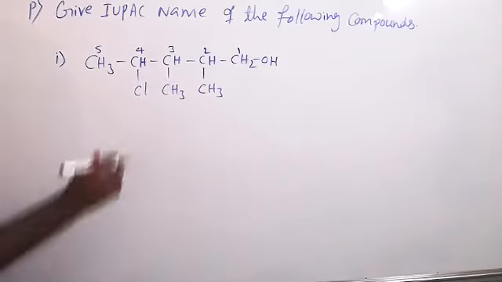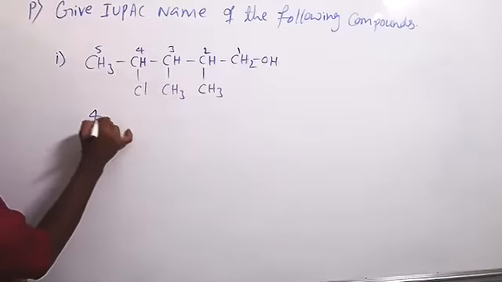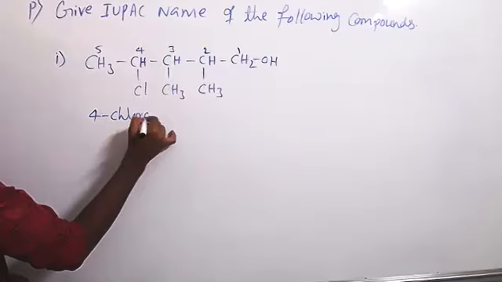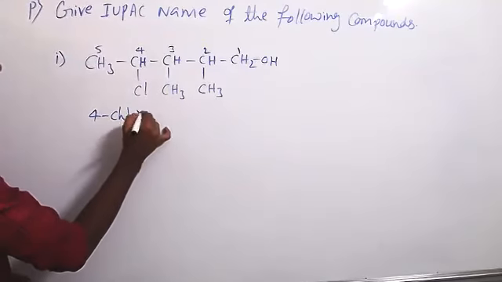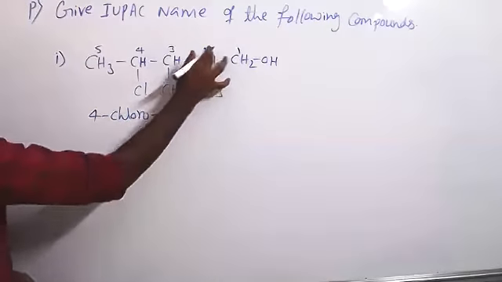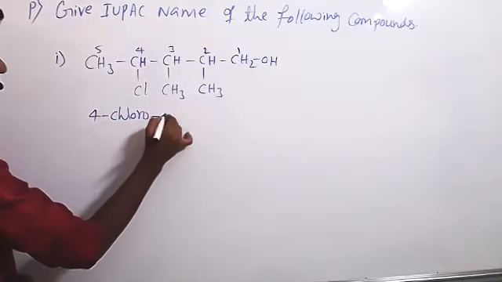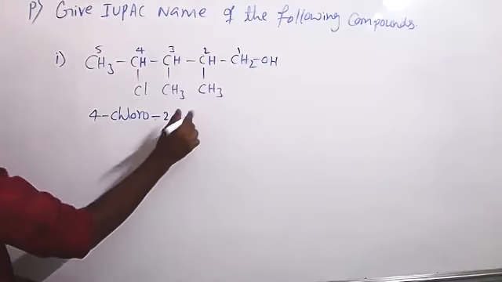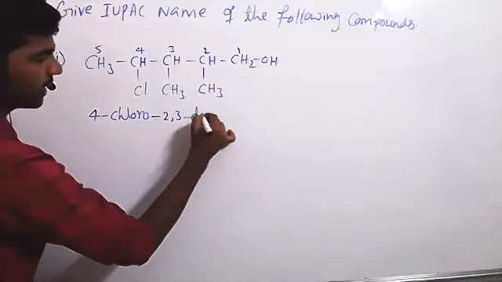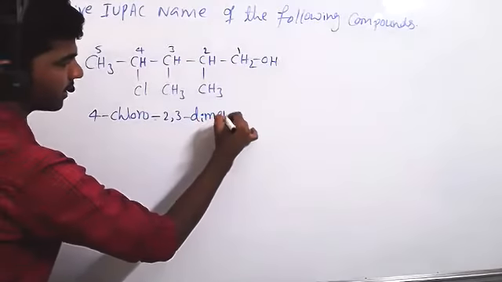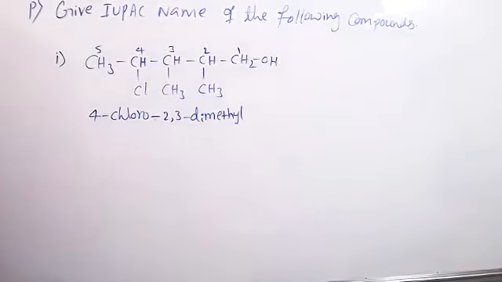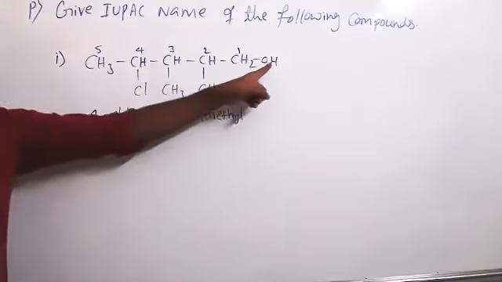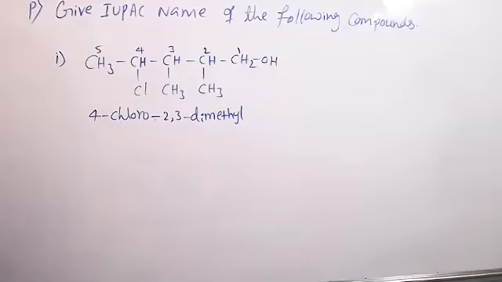So at fourth position chlorine is there. So 4 chloro. And then second and third position methyls are there. So 2, 3. You need to write dimethyl. Don't write simply methyl. Dimethyl. 2 methyls are there, no? Then 5 carbons with OH group. What is the name? Pentanol. Yes, correct. Pentanol.